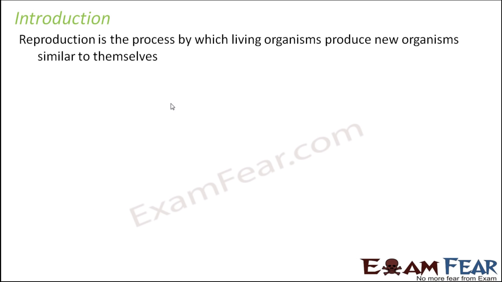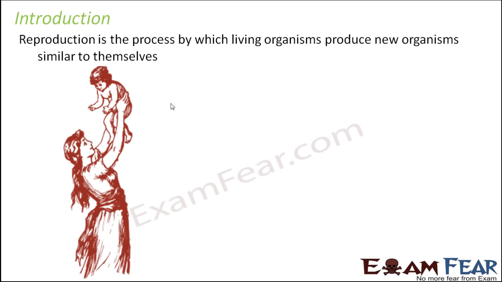As we all know, reproduction is the process by which living organisms produce new organisms similar to themselves. So while we discuss this lesson, we are going to talk only about human beings, no other animals. In human beings, we all are given birth by our parents. The mother gives birth to the baby, and that is how more and more human beings are produced on this earth. That is the process of reproduction for human beings.